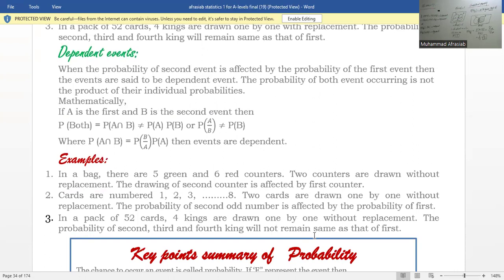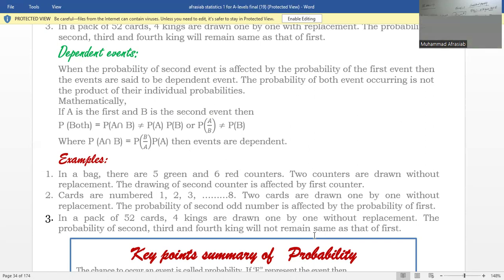Second, cards are numbered 1, 2, 3 up till 8. 2 cards are drawn one by one without replacement. We know that whenever it is without replacement, the second card is affected by the probability of the first, which is not replaced. So that is known as dependent events. In other words, if it is without replacement, then after drawing the first card, the second card is affected by the probability of the first. That is why it is known as the conditional probability for dependent events.